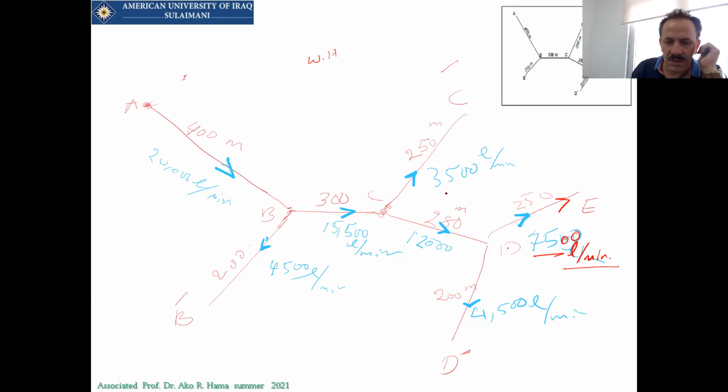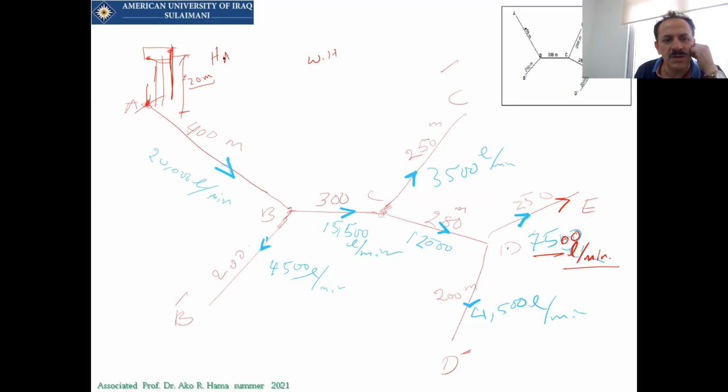Now, what is required? We have this network and we have an elevated tank at A. An elevated tank at A means the water has a pressure at A. How much is the pressure? When we have a tank here 20 meters high, it means the water has a pressure head of 20 meters.